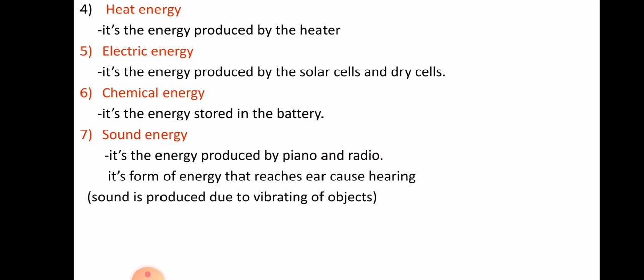These rods are made of some chemicals, and these chemicals change into or produce charges which produce electric energy. So the chemical energy can be seen in this type of stuff. And the last form of energy is sound energy.